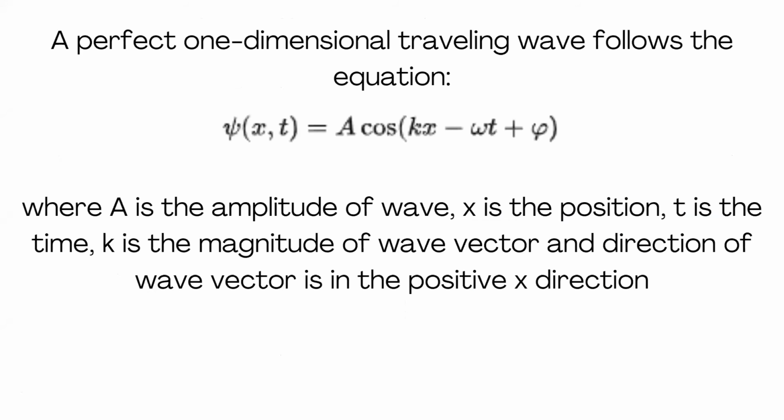I'll give you a simple example, a one-dimensional equation. The function of x, t is equal to A cos(kx minus omega t plus phi). Considering this equation, A is the amplitude, x is the position vector, t is the time, and k is the magnitude of the wave vector. Then we can find that the direction of the wave vector is the positive x direction. In these waves also, they use the concept of the vector for magnitude and direction.